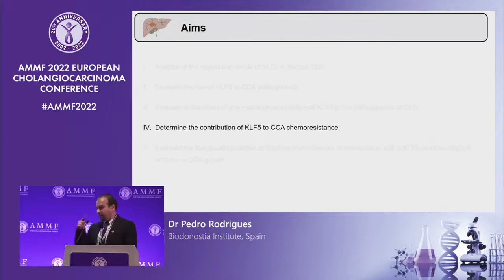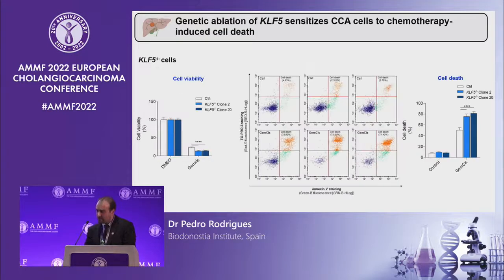So if you allow me to go back to the proteomic results, if you remember, one of the processes that were associated with KLF5 genetic ablation was chemoresistance. So our next step was to evaluate if KLF5 is also contributing to cholangiocarcinoma chemoresistance. And to do so, we used again the KLF5 knockout cells and treated these cells and the CRISPR-control ones with the current first-line chemotherapy, the combination of gemcitabine with cisplatin. And we measured both cell viability and cell death.